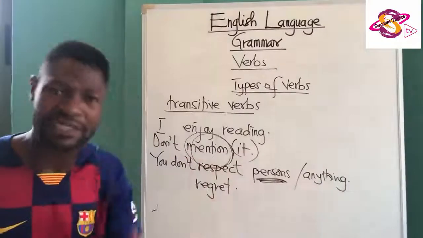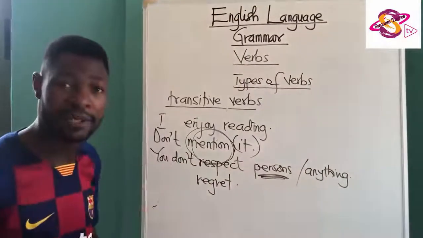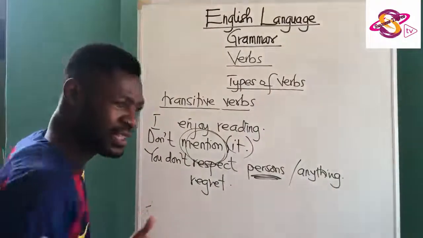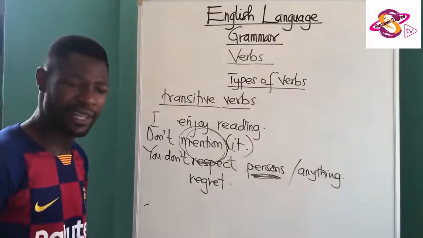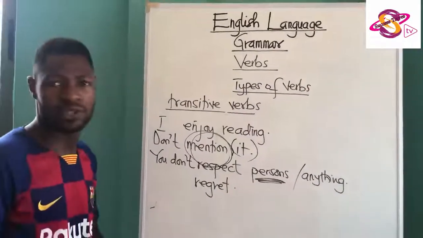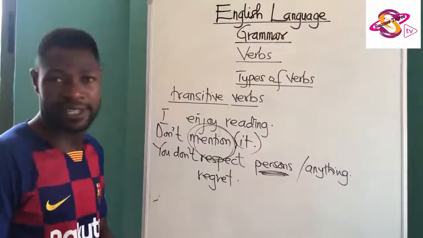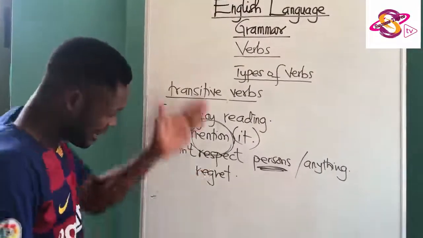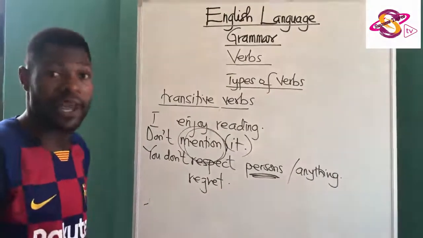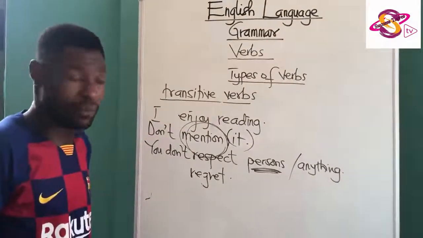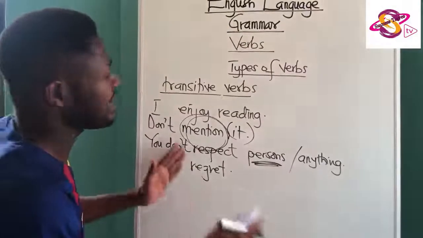I regret marrying that idiot of a man. Sorry for that. You regret what? So, I regret following that man. I regret pursuing that course. I regret venturing into that business. So after verbs like this, we expect that objects should follow because they are required. It's mandatory to be brought. That is about transitive verbs.